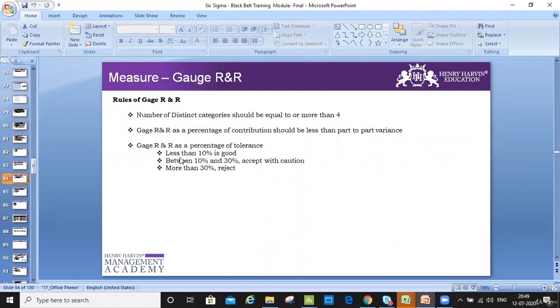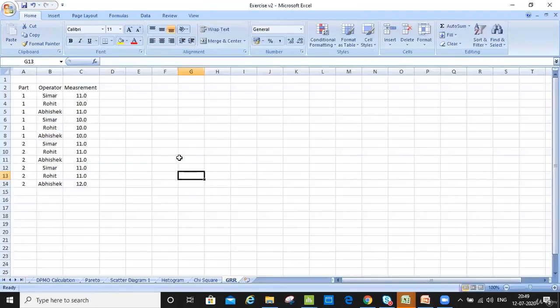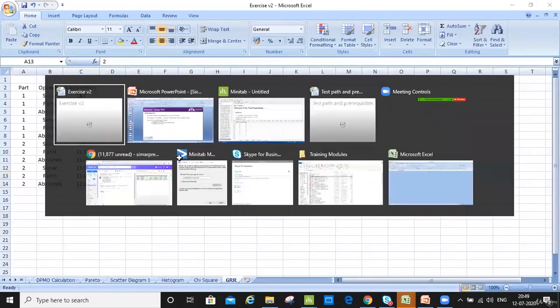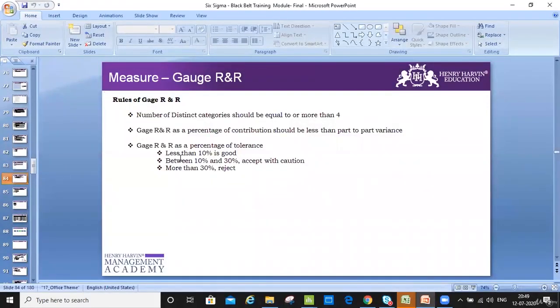So let's do this exercise on Minitab and see what my Gauge R&R tells me. In manufacturing, we use three types of data, the same data, with 3 appraisers and 10 times. That is how I have seen it in my company.